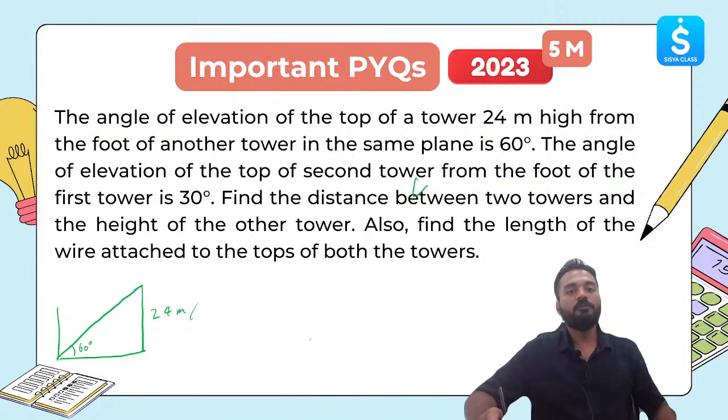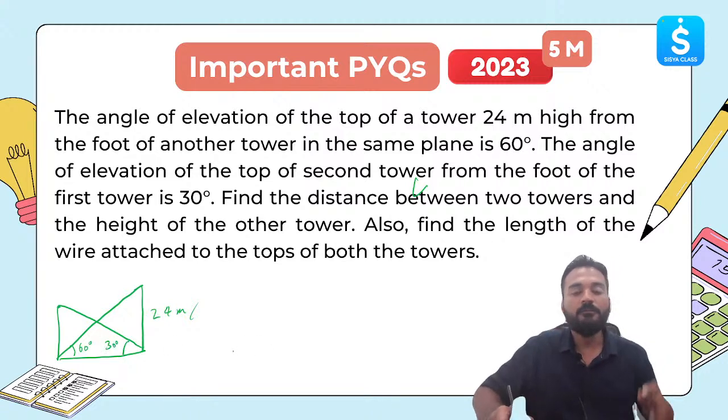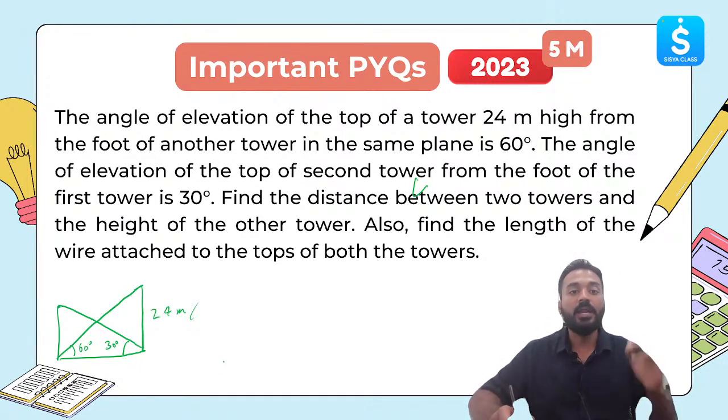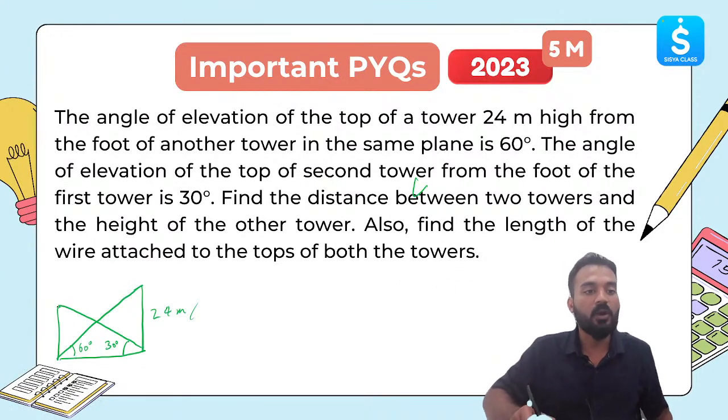Clear? The angle of elevation of the top of second tower from the foot of the first tower is 30 degree. So this angle of the second tower here is 30 degree. Okay. Find the distance between the two towers and the height of the other tower. Also find the length of the wire attached to the top of both the towers. So this was for 5 marks. So the same process, but one extra thing which we have to find out is the length of this wire which is attached over here, this black colored wire.